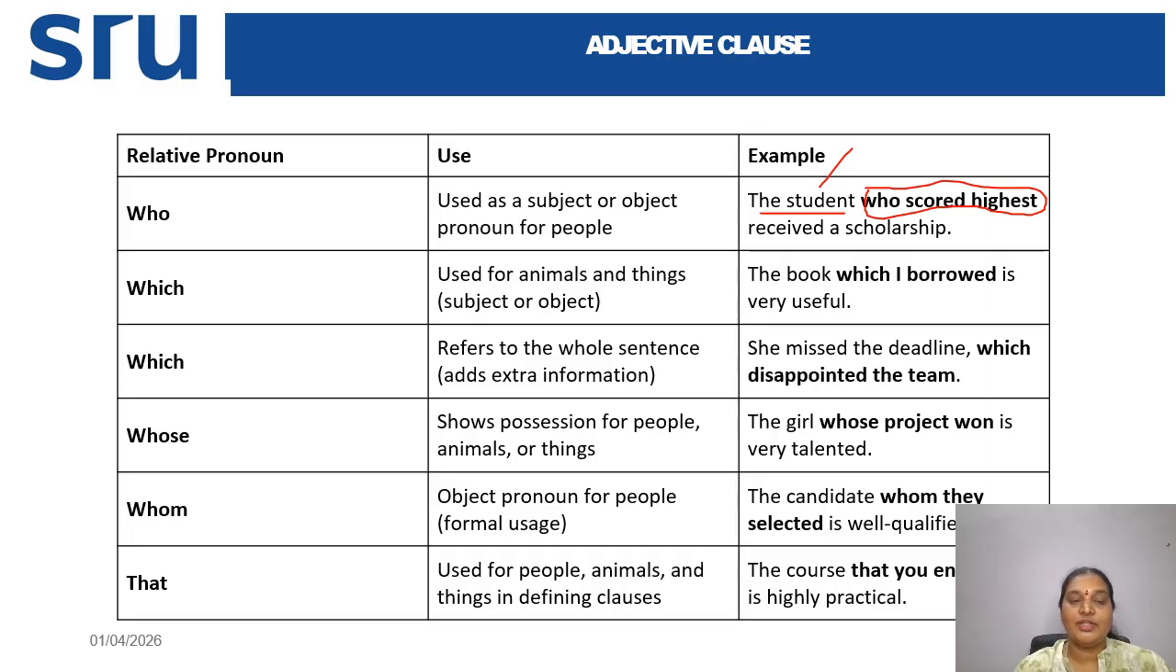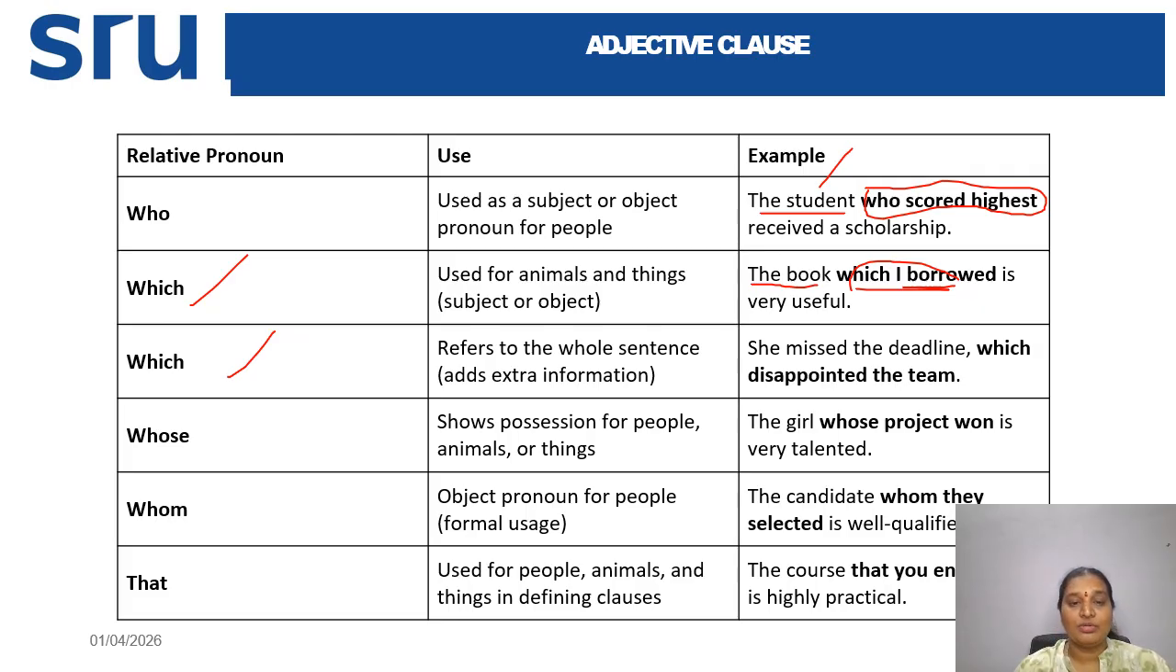And now which. It is used for animals and things, and it may be subject or object. So, the book which I borrowed is very useful. Here it is acting as an adjective clause. Sometimes which also refers to the whole sentence. It adds extra information, like she missed the deadline, which disappointed the team. So which disappointed the team is giving additional information to the complete sentence, she missed the deadline.